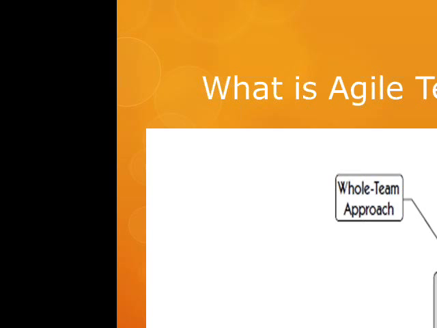First of all, I will start with what is agile testing. This is the diagram which can very clearly explain what agile testing is all about. First of all, it has values as any other methodology has, some core values. The other most important thing which I have mentioned is the whole team approach. This is one of the most important points whenever we are talking about agile.